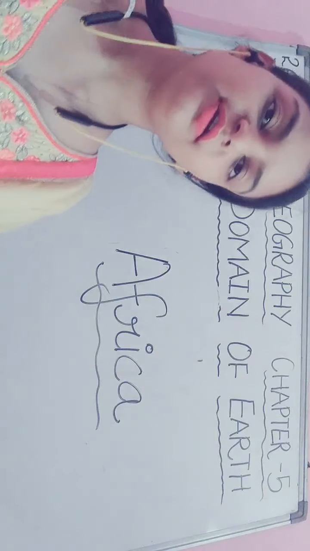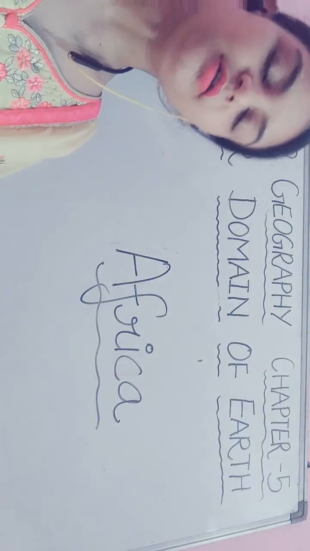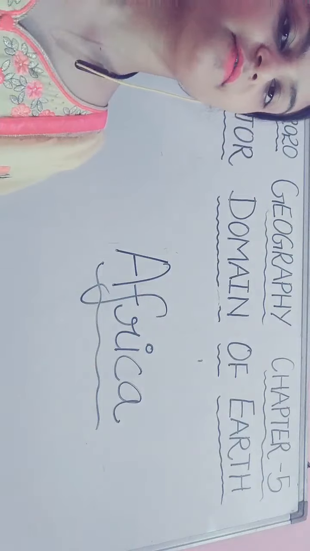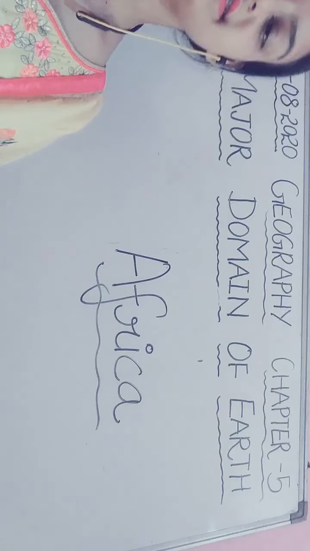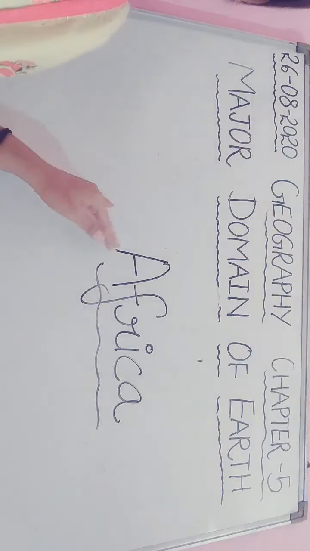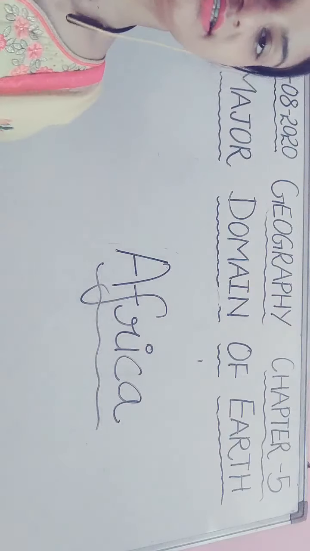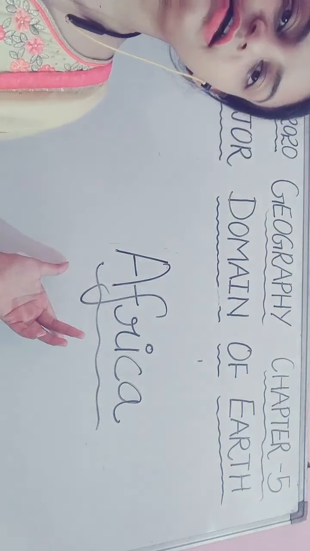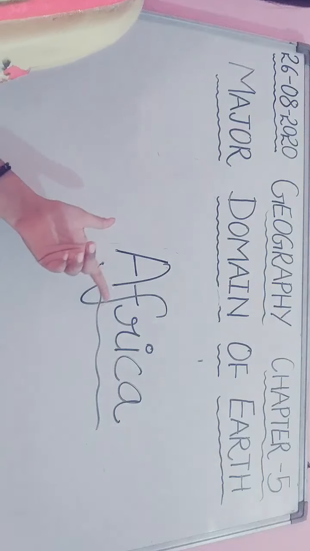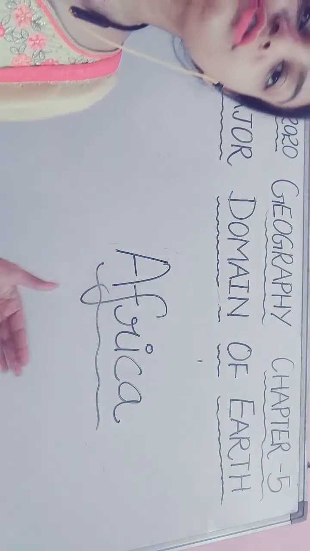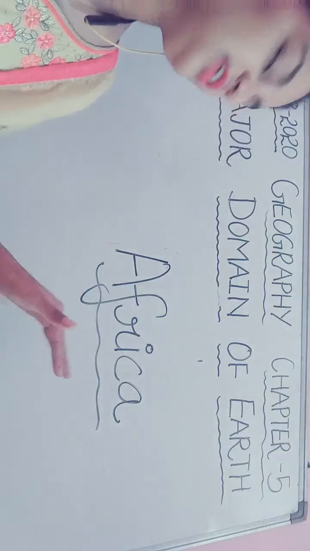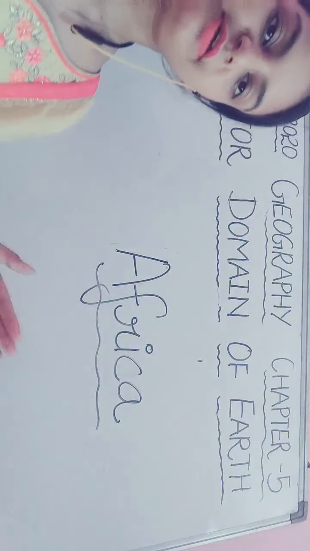It is the only continent through which the equator, Tropic of Cancer and Tropic of Capricorn are passing. Next, the Sahara Desert, which is the world's largest and hottest desert, is also in Africa. Then the longest river, the Nile, is also flowing through Africa. So these are some important things about Africa.